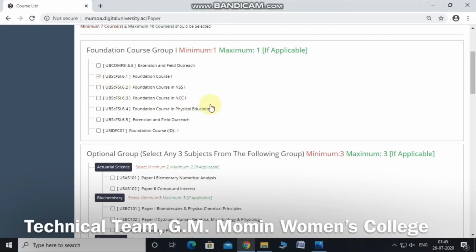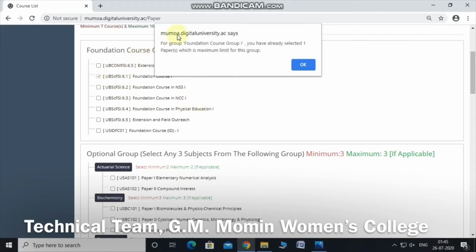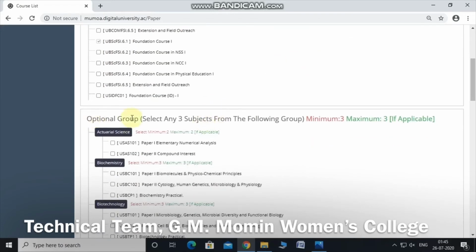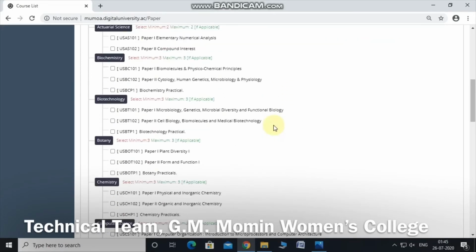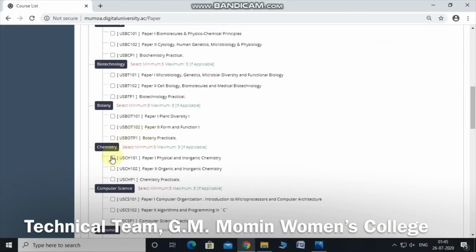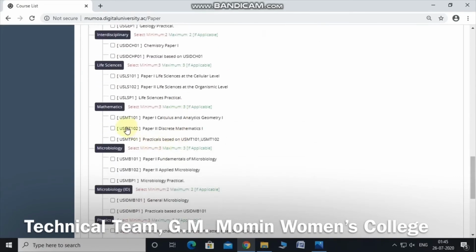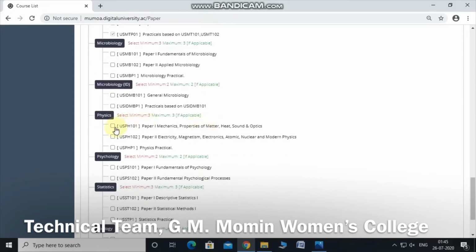So I'm selecting over here Foundation Course 1. If I'm selecting any other option, it is going to give me a prompt. Next, under Optional group, we have to select any three subjects from the following group. So suppose if I want to take admission in Physics, Chemistry, Maths, that is PCM, for that I have to select these three subjects. So here I am selecting Chemistry, then I have to select Mathematics, that is Chemistry, Mathematics and Physics.